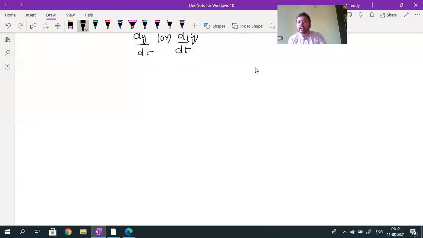Sir, why did you calculate this? Actually, you know what the meaning of motion is. Motion is nothing but rate of change: if the position of the body changes with respect to time, then the body is said to be in motion. Now let me consider one example. The distance traveled by a body is given by 2 into t square.